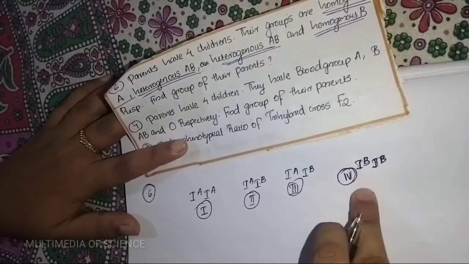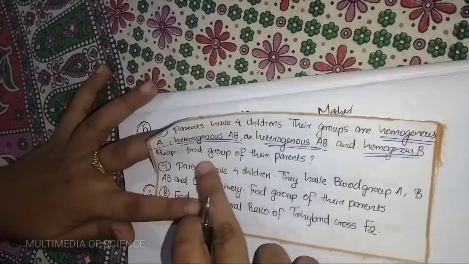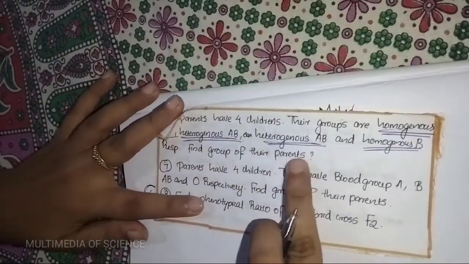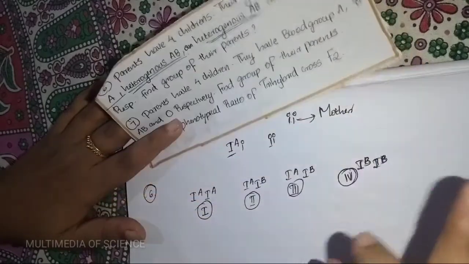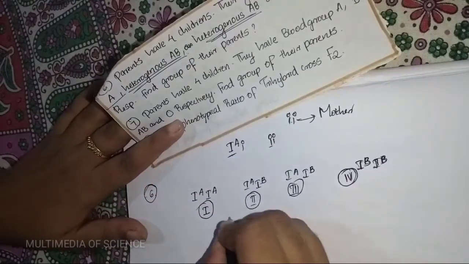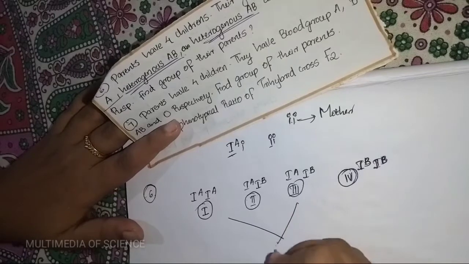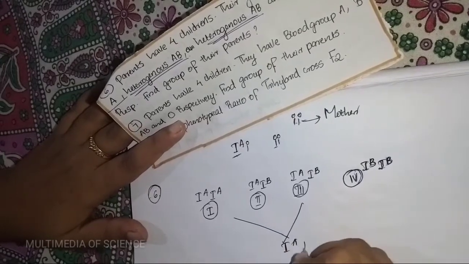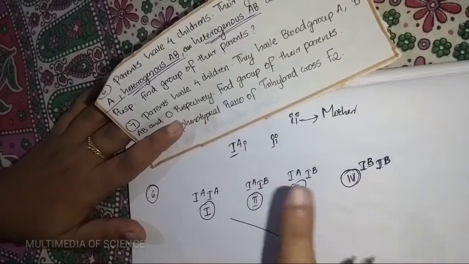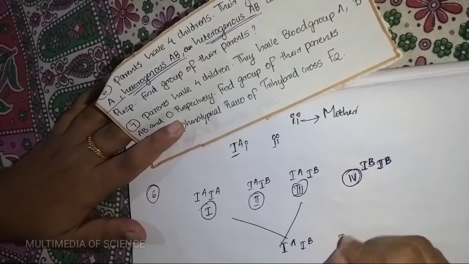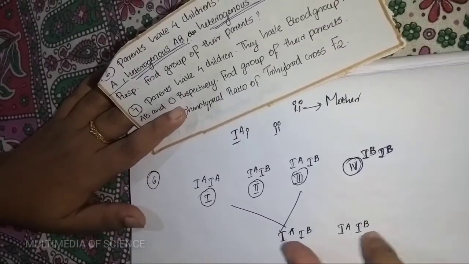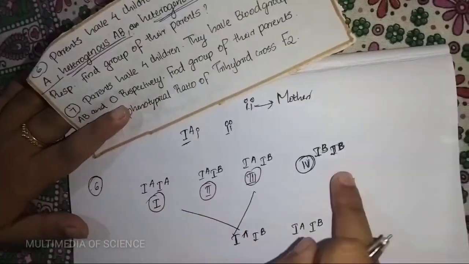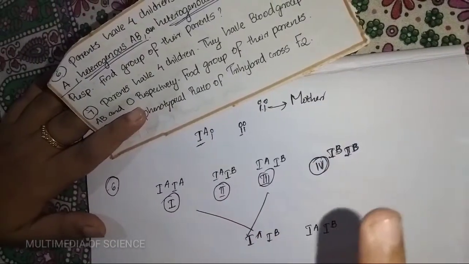Then you want to find out the genotype or the group of their parents. How do you find it? The group of their parents is IA, IB for one parent and IA, IB for the other parent. Then only you get these four types of children.